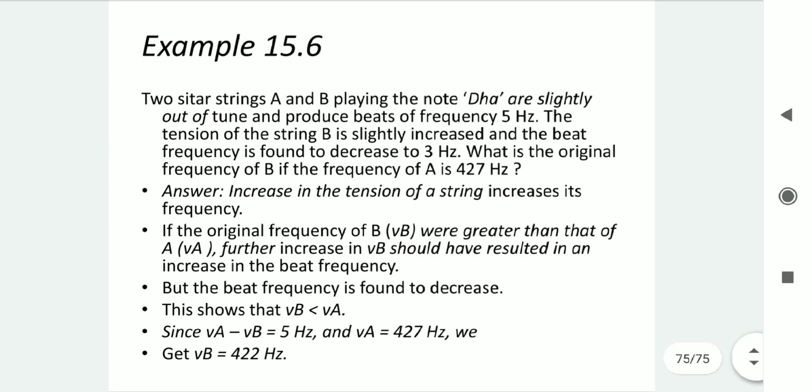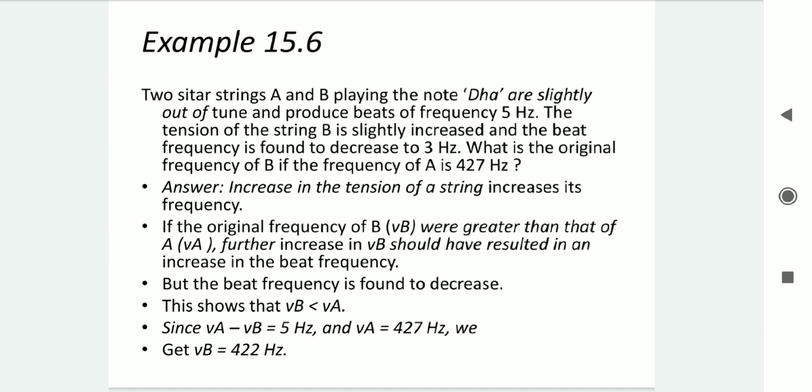Let us go through the example. Two sitar strings A and B playing the note dha, that is slightly out of tune, produce beats of 5 Hertz. The tension of string B is slightly increased and the beat frequency is found to decrease to 3 Hertz. What is the original frequency of B if the frequency of A is 427 Hertz? Here, increasing the tension of the string increases the frequency.